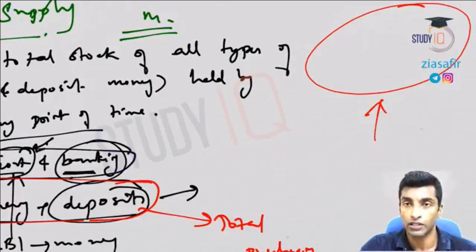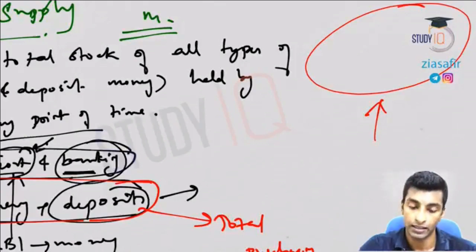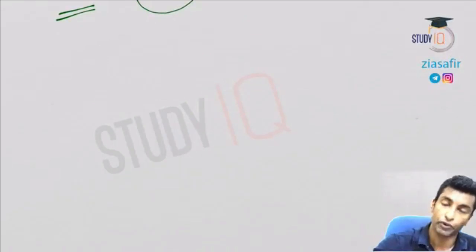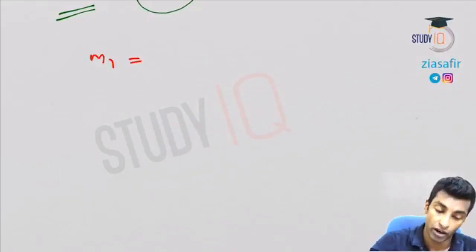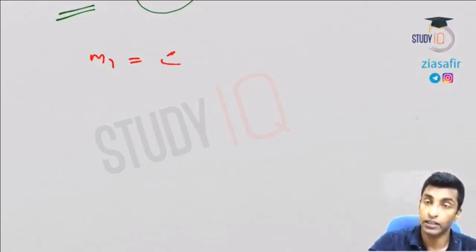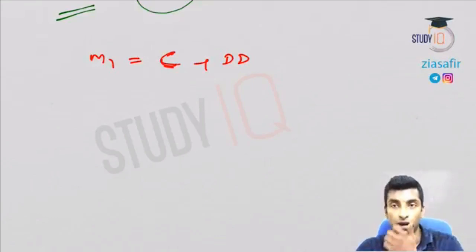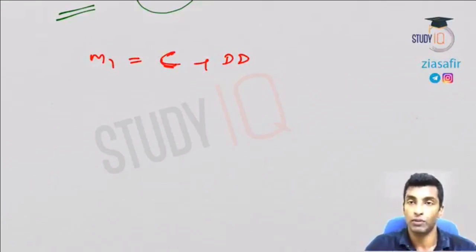I'll talk about all the concepts related to money supply in the next session. Just that you need to understand the different types of accounts, because for example, when I talk about money supply M1, I'll be talking about currency with the public. So you need to know what this currency with the public is, and then I'll talk about demand deposits. So you need to know what the demand deposits are.